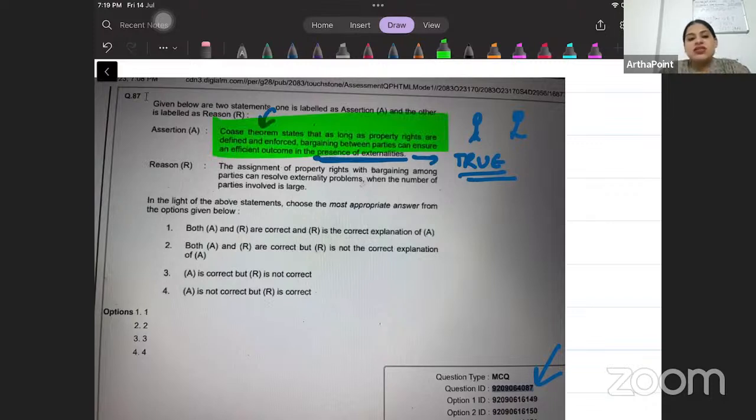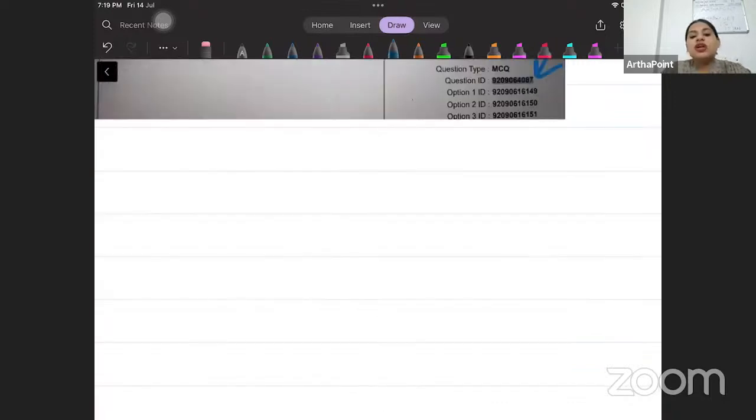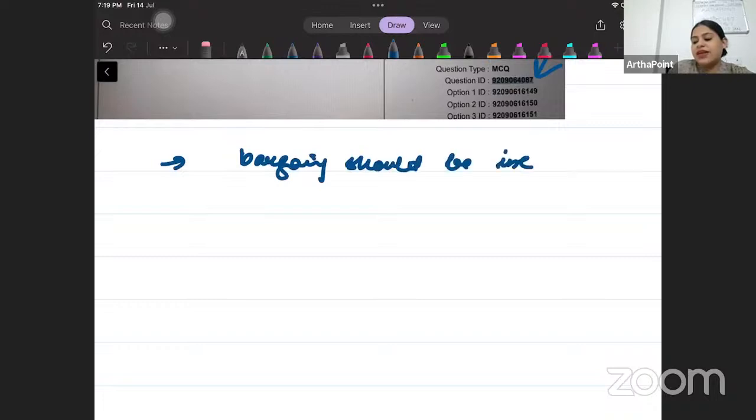The second option says that the assignment of property right among parties can resolve externality problem when the number of parties involved is large. तो बेटा ये जो होता है Coase theorem के लिए हमारे पास कुछ conditions होती हैं और उस condition में एक important condition ये होती है that bargaining should be inexpensive. Bargaining पे बहुत ज्यादा पैसा नहीं खर्च करना है. Property rights define करने में बहुत ज्यादा पैसा नहीं खर्च करना है. The bargaining or the legal fees जो भी है होगा that should be inexpensive.